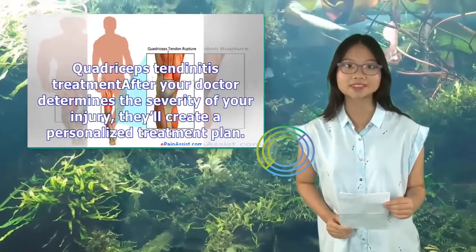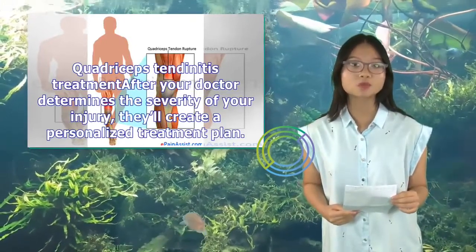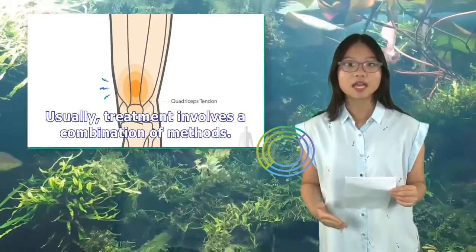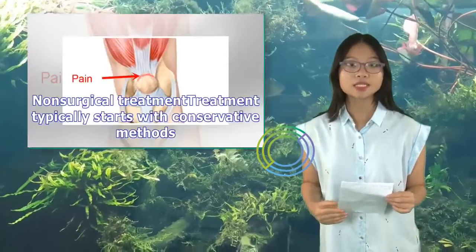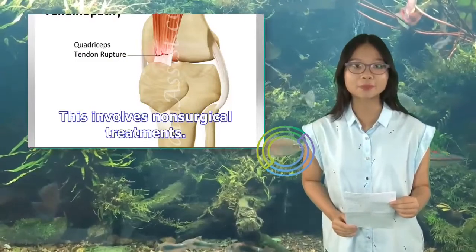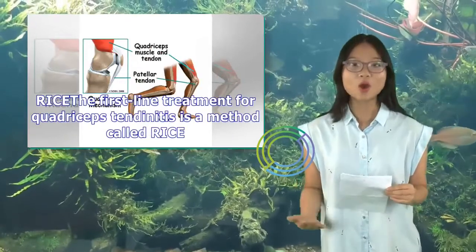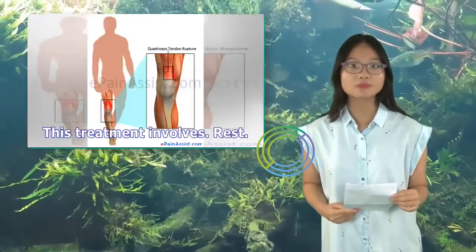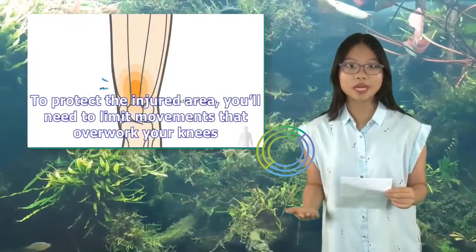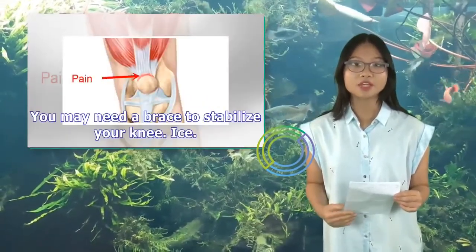Quadriceps tendinitis treatment. After your doctor determines the severity of your injury, they'll create a personalized treatment plan. Usually, treatment involves a combination of methods. Non-surgical treatment. Treatment typically starts with conservative methods. This involves non-surgical treatments. RICE. The first-line treatment for quadriceps tendinitis is a method called RICE. This treatment involves rest. To protect the injured area, you'll need to limit movements that overwork your knees. You may need a brace to stabilize your knee.